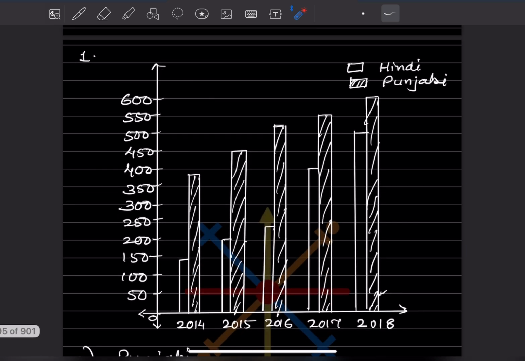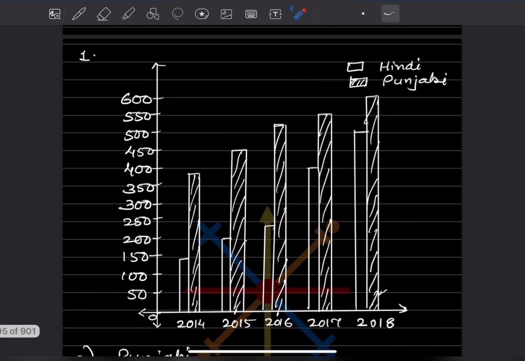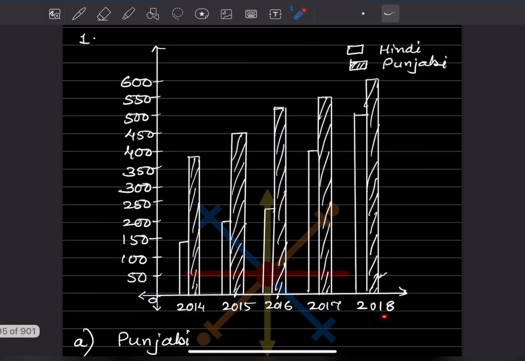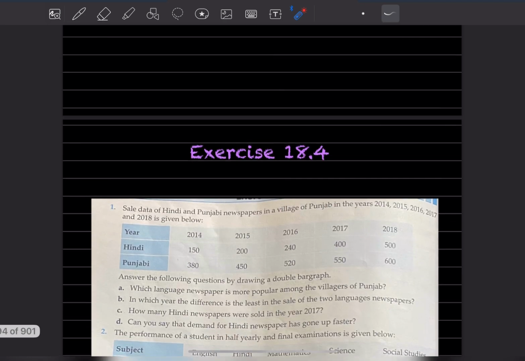So double bar graph means whenever you draw a double bar graph, there should not be any space in between these 2 bars, but there should be space after drawing the 2 bars. In between these 2 bars there should not be any space. So here from 2014 to 18, you can see here.